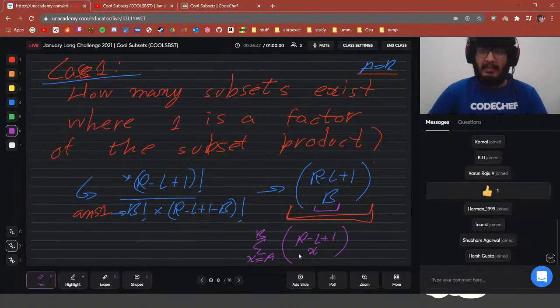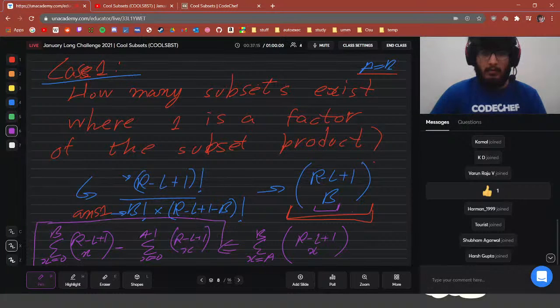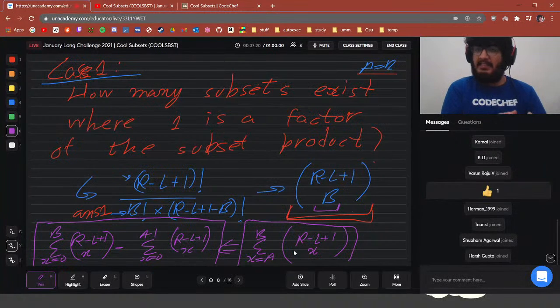We can sum this up by finding the summation x is equal to 0 to B of R minus L plus 1, choose x, minus the sum of x is equal to 0 to A minus 1 of R minus L plus 1, choose x, right? This value is exactly equal to this value. We're just taking the prefix differences here.